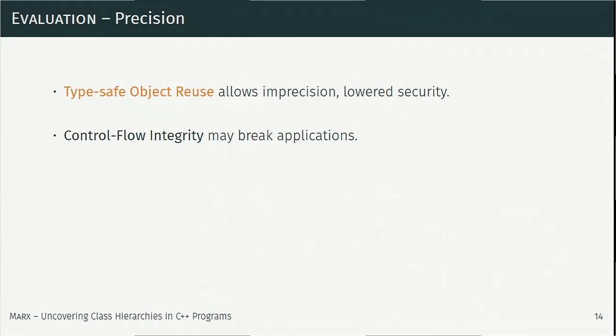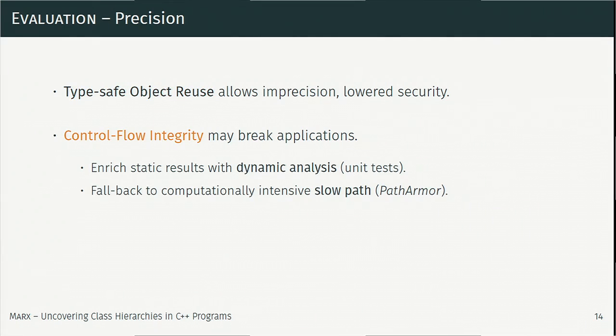However, for control flow integrity, this might break applications. So if we have an indirect function call site for which we do not have a class hierarchy, because we did not build a path for it or did not see its initialization, control flow integrity might raise a violation, and we might abort the application even for benign code paths.